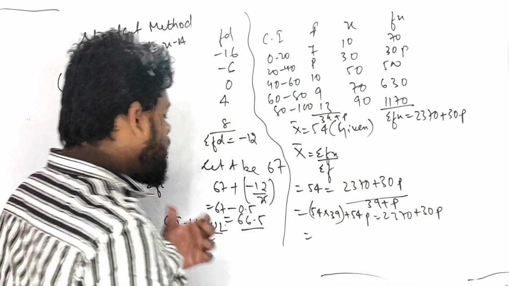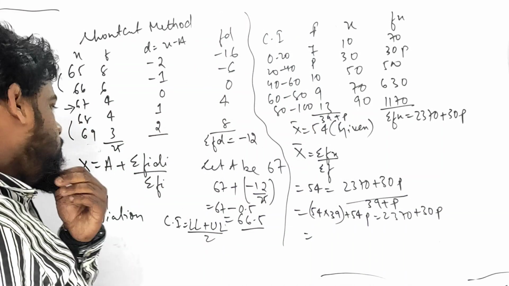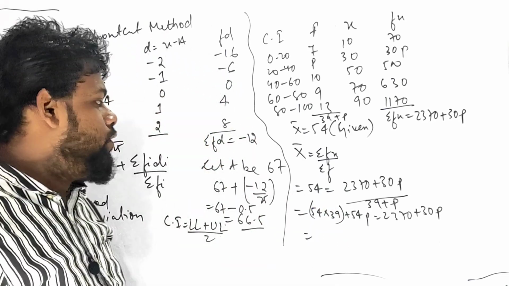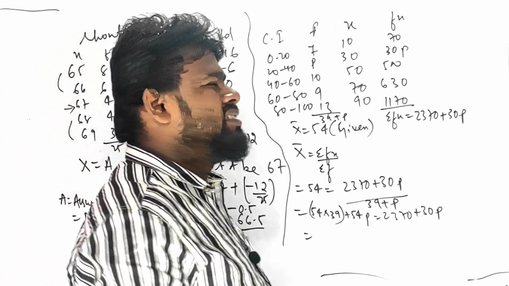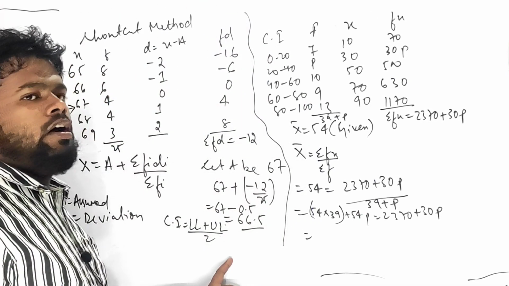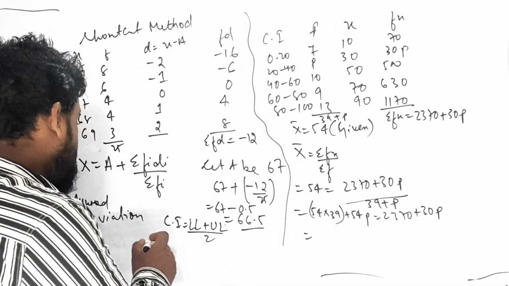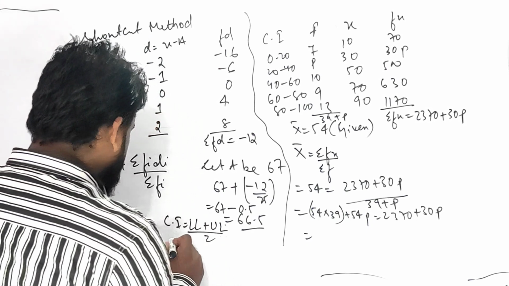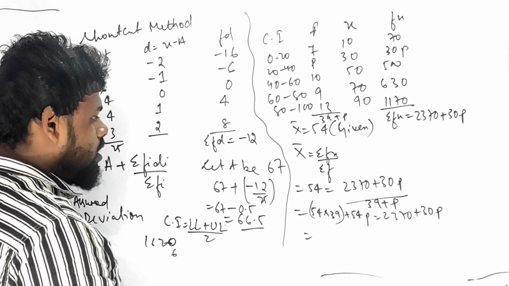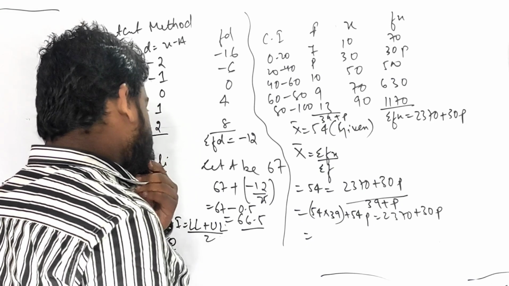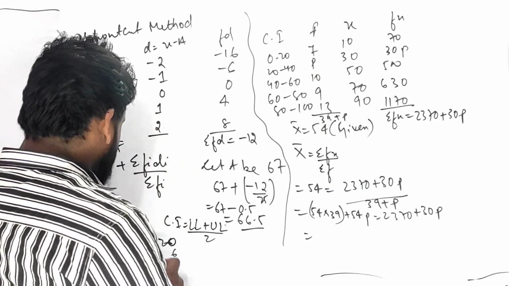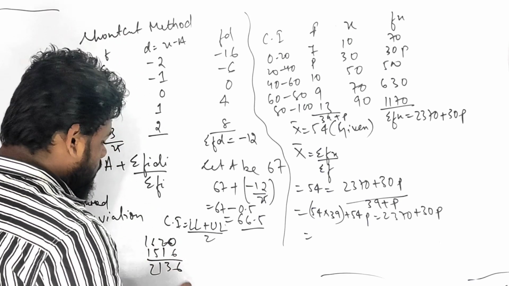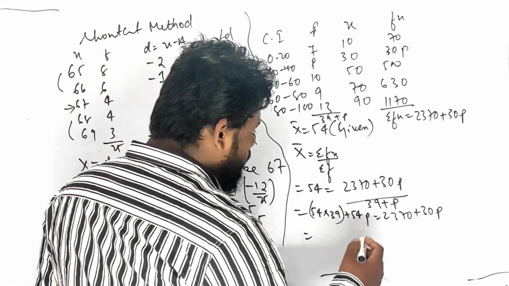Chalo. Let me do the multiplication of 54. 54 times 39: 1620, यहाँ पर 936... 2136. चलो अब देखते हैं क्या होता है. 2136.